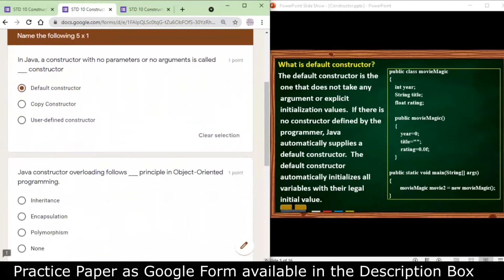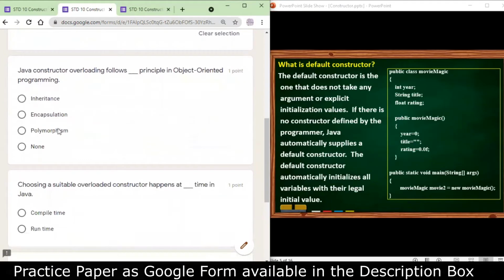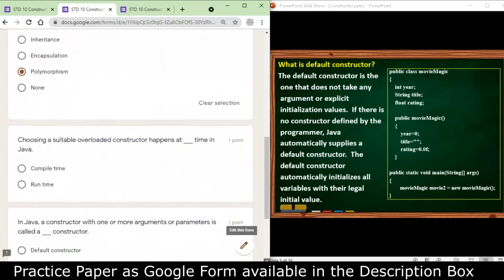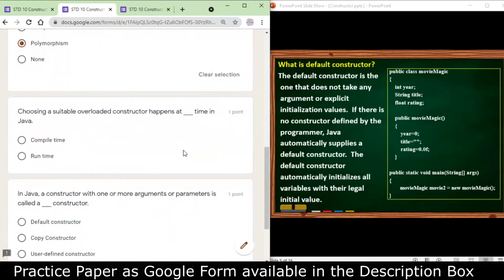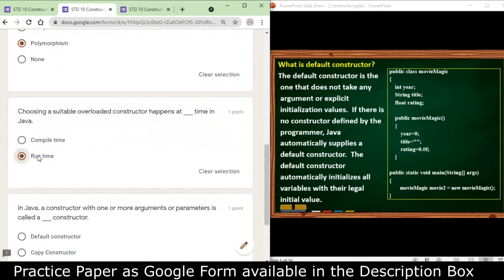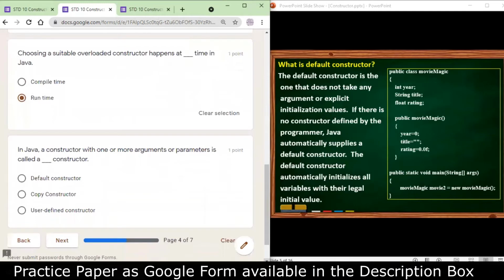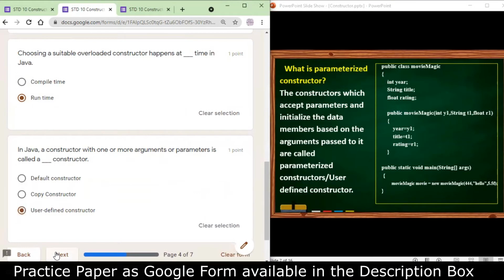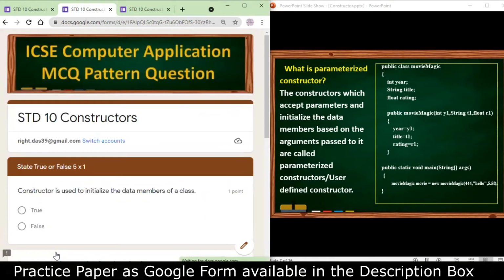Next question, Java constructor overloading follows which principle of object-oriented programming? Polymorphism. Many forms. Choosing a suitable overloaded constructor happens at runtime. At the time of runtime, it will differentiate and it will choose the correct overloaded constructor. In Java, a constructor with one or more argument or parameter is called a parameterized constructor or a user-defined constructor. So, we go for the next category of question.